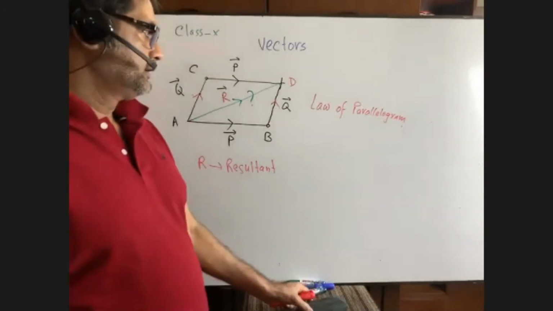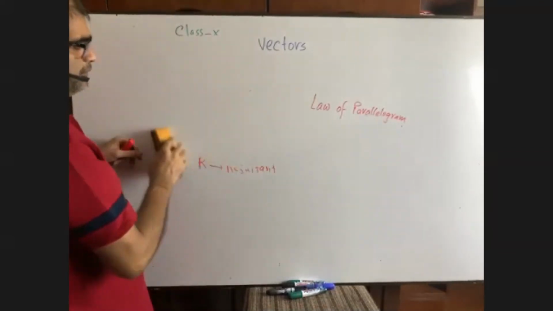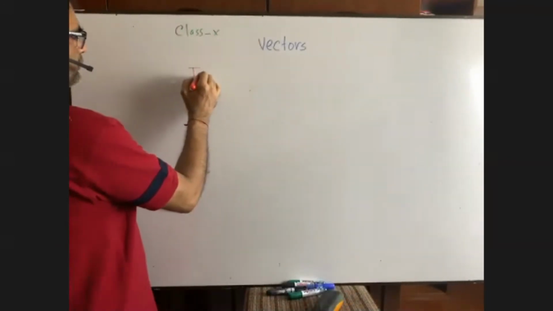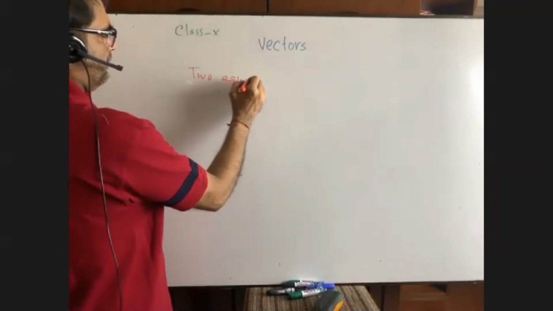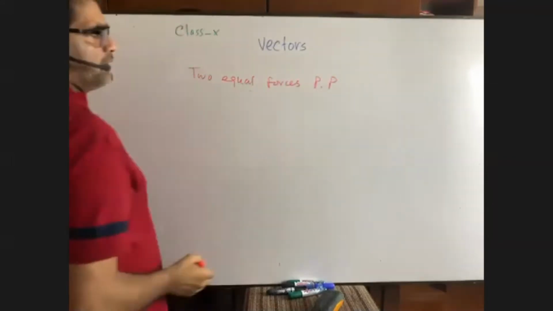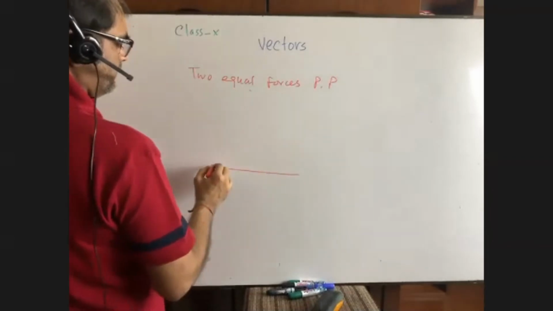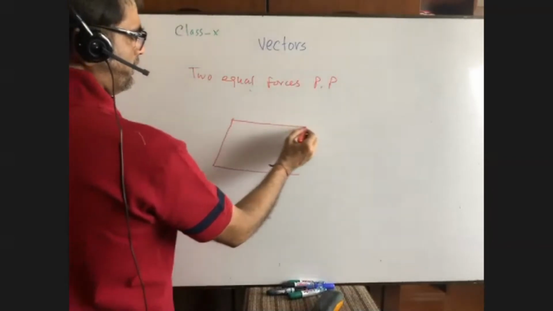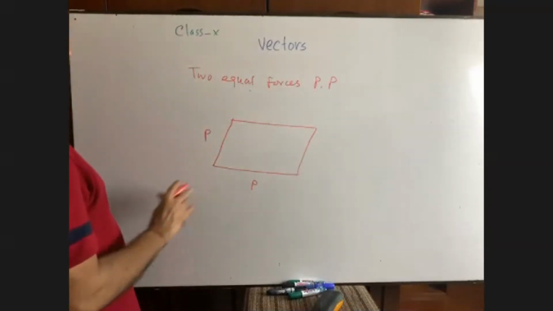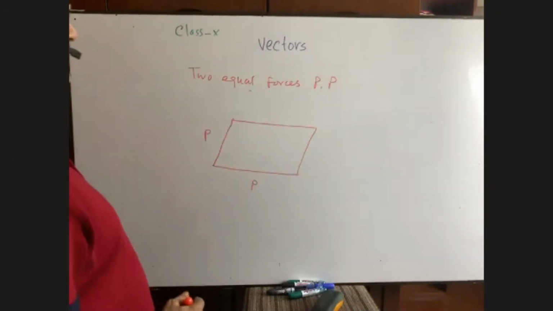Okay. Now, I have another question for you. Suppose two equal forces, P and P, are two equal forces. Very good. It is P, it is P. They are equal. It is a parallelogram. Can you tell me what will be their resultant?